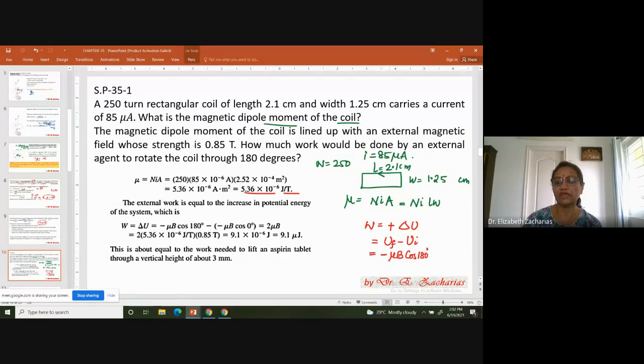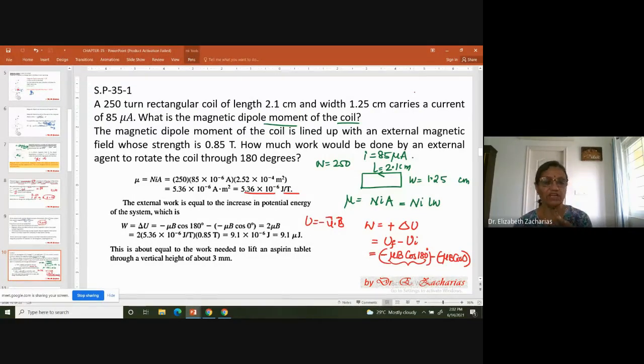This is final, because after all U is equal to minus mu dot B. Then you have a minus of, again, minus mu B cos 0.